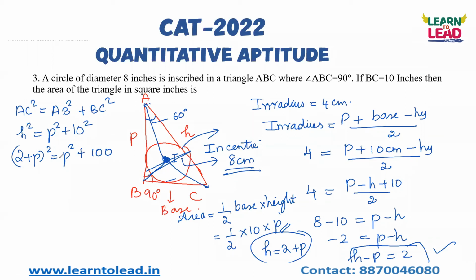Okay, so if you solve this, you will get p is equal to 24. And now coming back, area is nothing but half into base into height. What is the base? 10 into 24. So you will get 120 as your answer. That is 120 square inches, the area of the right angle triangle.